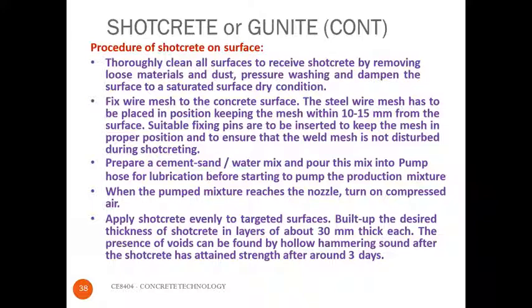Then prepare the cement sand water mix and pour it into the pump hose for lubricating. When the pumped mix reaches the nozzle, it is applied under compressed air onto the surfaces, applying the shotcrete evenly to the target surfaces. Usually, the thickness of each layer of shotcrete is 30 mm. Due to the mortar being applied in compressed state, the porosity can also be reduced.